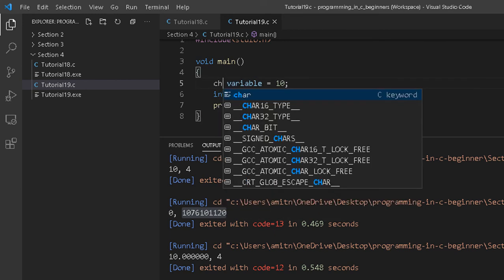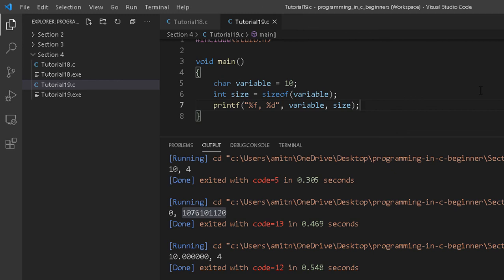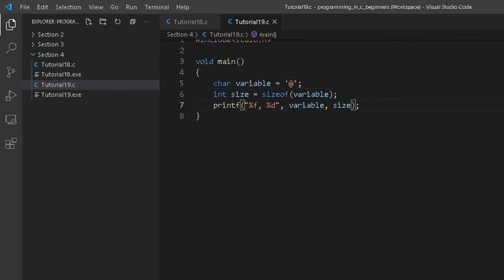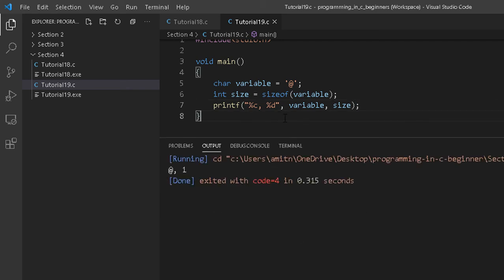Now let me check this one for char. I'm going to assign a character over here. Let it be @, and of course we have to change the format specifier as well. Now it's completed and I will run this program. Now you can clearly see the output for character: the size is 1 byte. So a character occupies 1 byte of space, an integer occupies 4 bytes, and a float occupies 4 bytes. And of course, these sizes may vary depending upon the computer system and operating system that you are using.